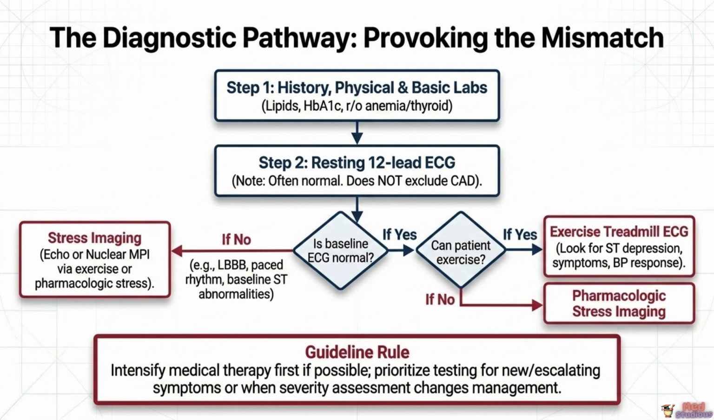If the baseline ECG is abnormal, for example showing a left bundle branch block, a paced rhythm, or baseline ST changes that would obscure interpretation, stress imaging, using either echocardiography or nuclear myocardial perfusion imaging, is used directly, regardless of exercise capacity. An important guideline rule underlies this entire pathway. Clinicians should generally intensify medical therapy first when possible, reserving additional testing for new, persistent, or escalating symptoms where the result would genuinely change management.